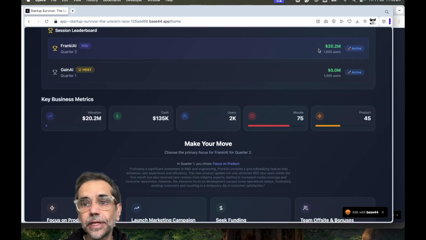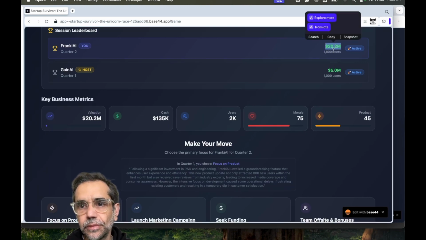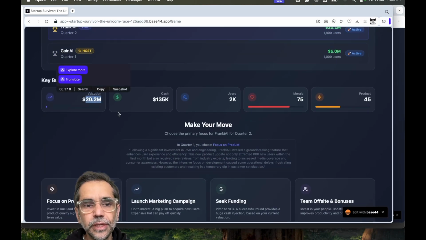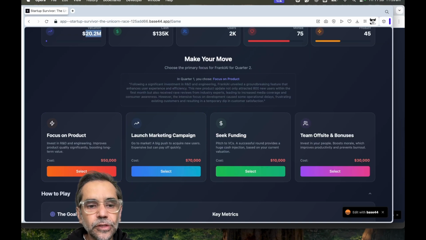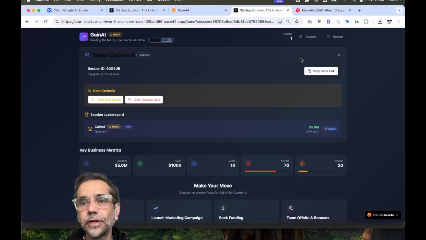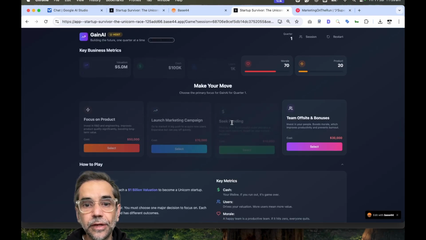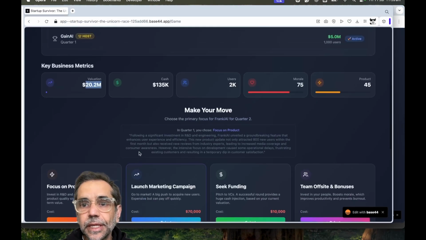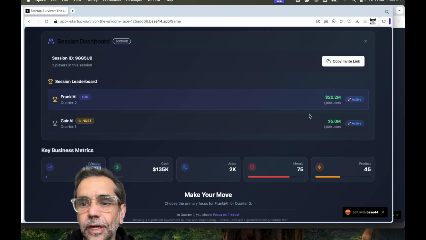You can see here, if I go back to the leaderboard, I've got users, and my valuation is here. It's 2 million. If I go back to the leaderboard on the other side and refresh this, from 5 million, you have 2 players now. Go to sessions. You can see here I've gone up to 2 million. Now I can continue, and you can imagine this being played by multiple people on one leaderboard. You can share that. If I go back to my game here, Frankie AI, I'm leading.